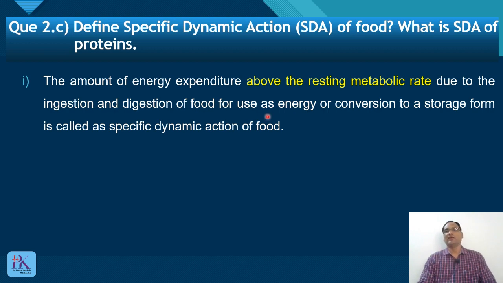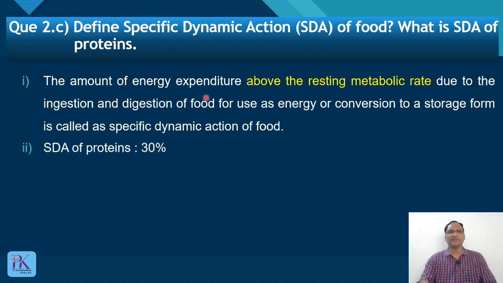Okay, it can be used as energy or it can get converted to storage form. This is called specific dynamic action of food. This word is very important: above the resting metabolic rate. This is called specific dynamic action. So 1 mark for writing the definition. And what is the SDA of protein? It is 30%. SDA of protein is 30%. So 1 mark for writing 30%.